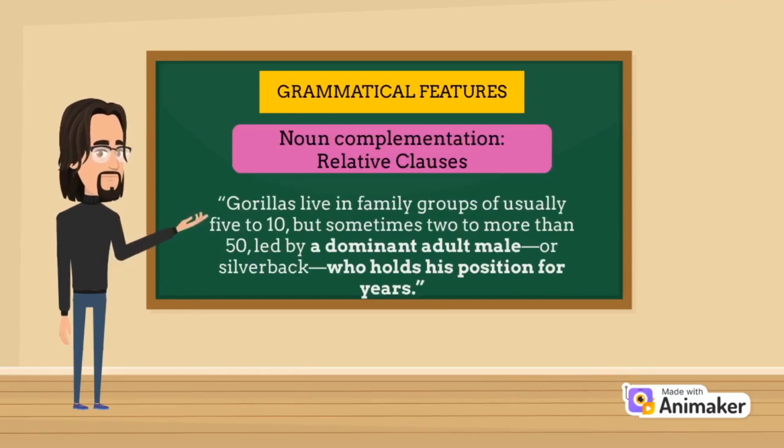Descriptive texts are also characterized by noun complementation, such as the use of relative clauses. For example, the clause "a dominant adult male who holds his position for years." This relative clause is introduced by the relative pronoun "who" and anteceded by a personified animal, "a dominant adult male."